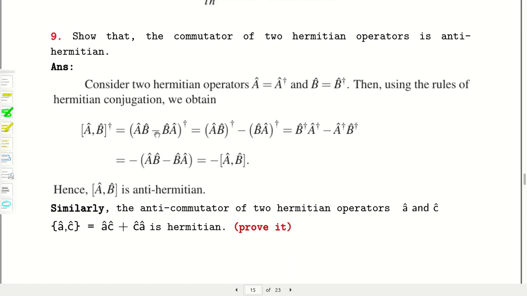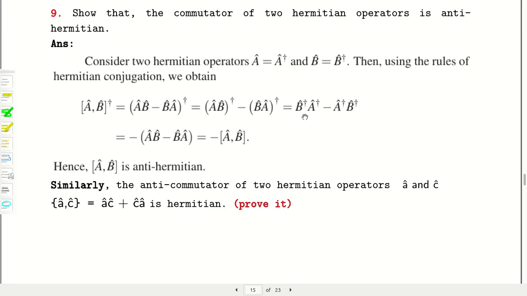[A, B] dagger is (AB minus BA) whole dagger, and you know (AB) dagger is B dagger A dagger, so reverse the order after daggering. Now B dagger is B and A dagger is A, so BA minus AB will result, and minus is taken out.